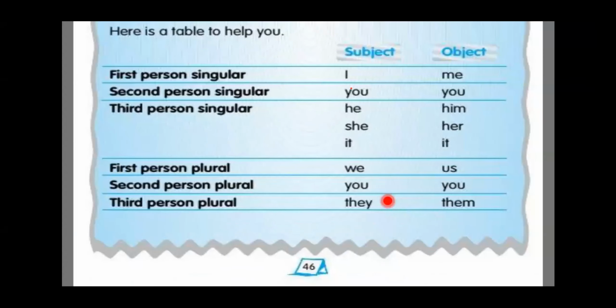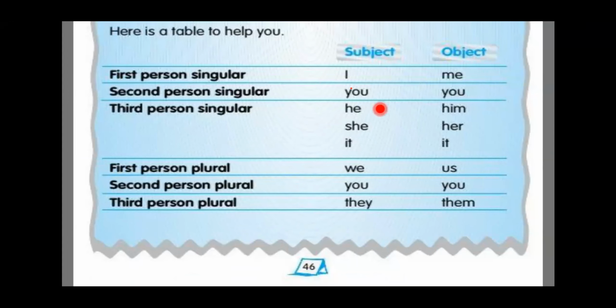Okay, Jazakallah khair. Now Sister Afreen, can you read this table once again? Personal pronouns table. First person singular subject I, object me. Second person singular subject you, object you.